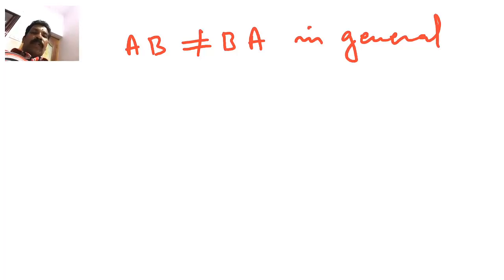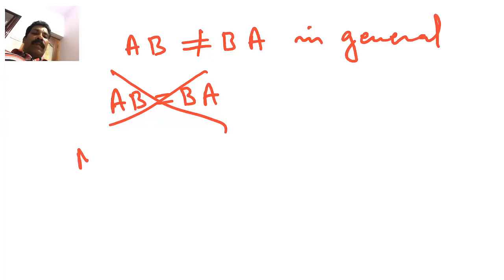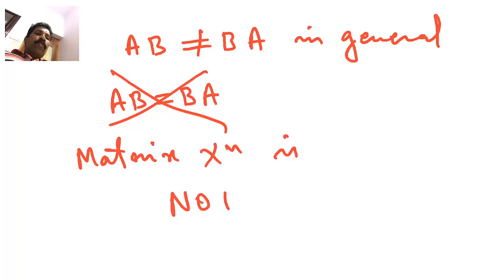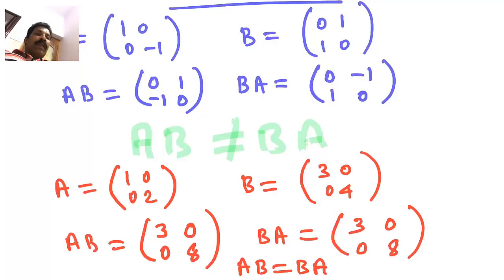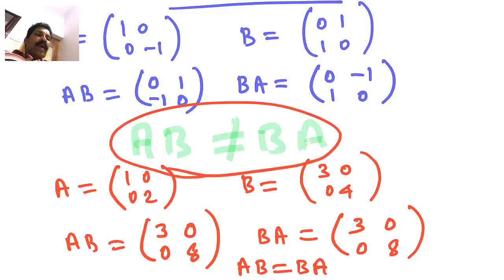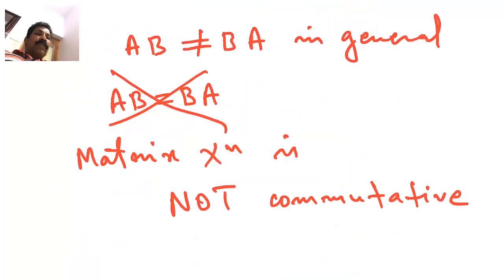So in mathematics, in order to say that commutative property holds in matrix multiplication, AB should be equal to BA in all cases, but it is not here. Therefore, we can say that matrix multiplication is not commutative. Because in order to say that matrix multiplication is commutative, AB should be BA every time. But it is not like that. Sometimes they are equal, sometimes they are not equal. Therefore, we cannot say matrix multiplication is commutative.